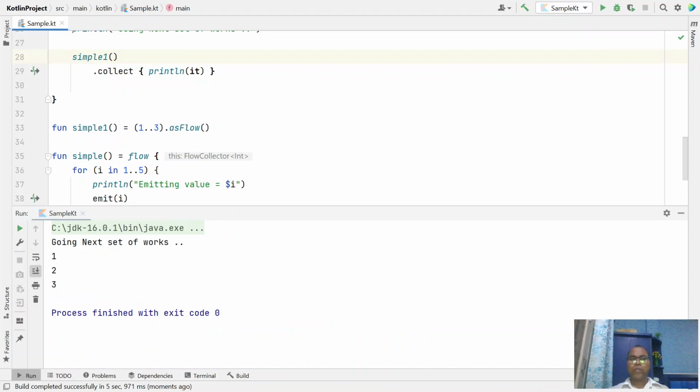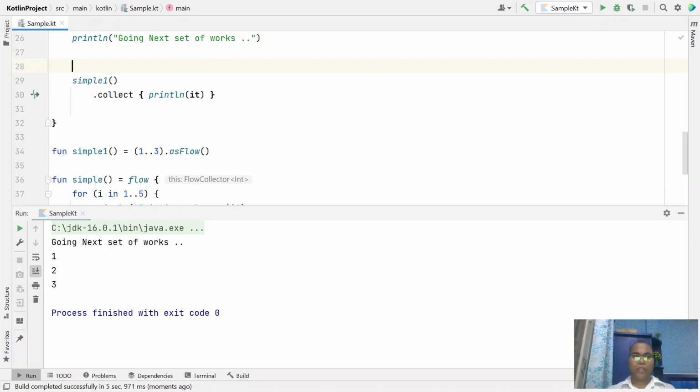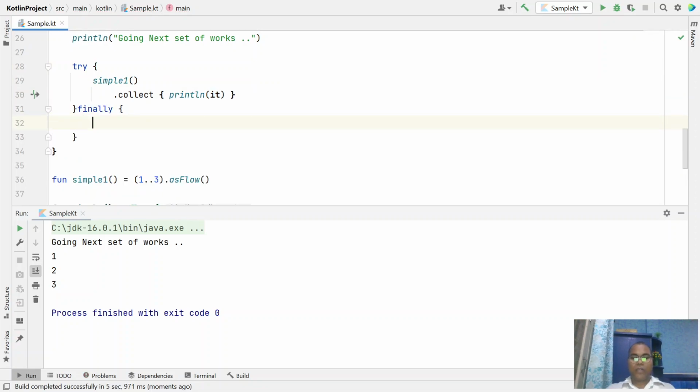But I want to give some message that this is done successfully or something. So generally what happens in the imperative way, we just write a try and a finally block, and here say print done.